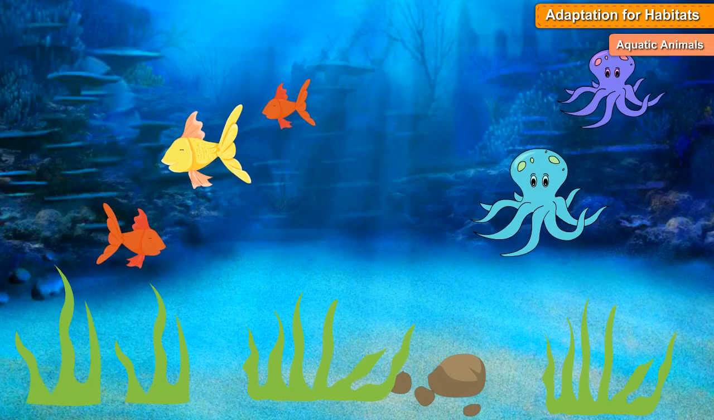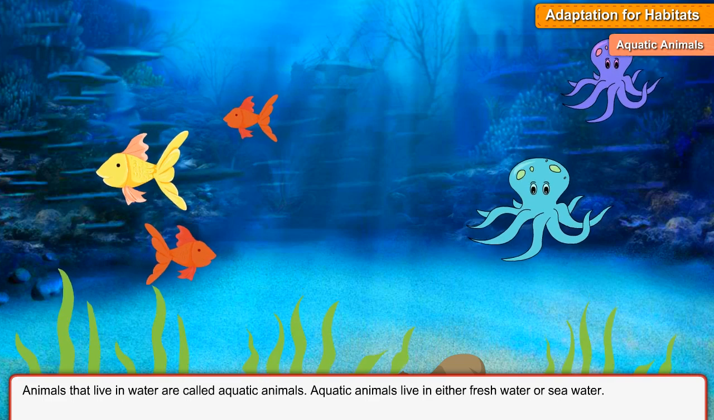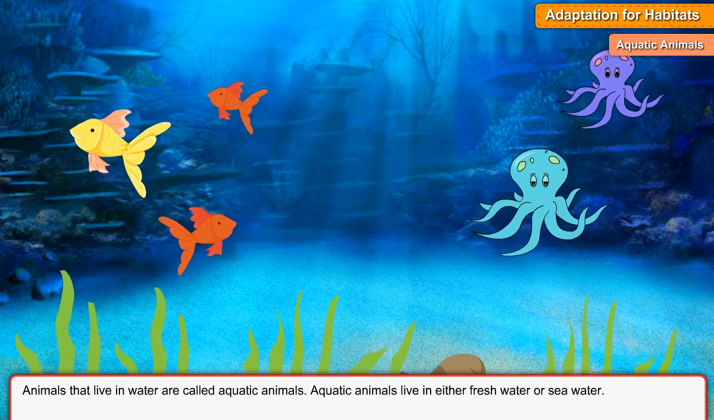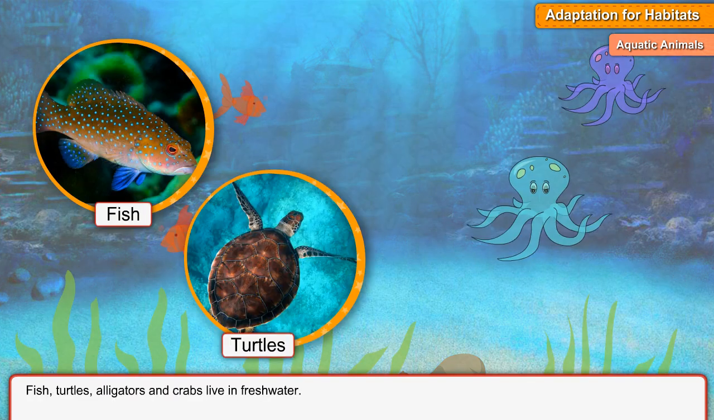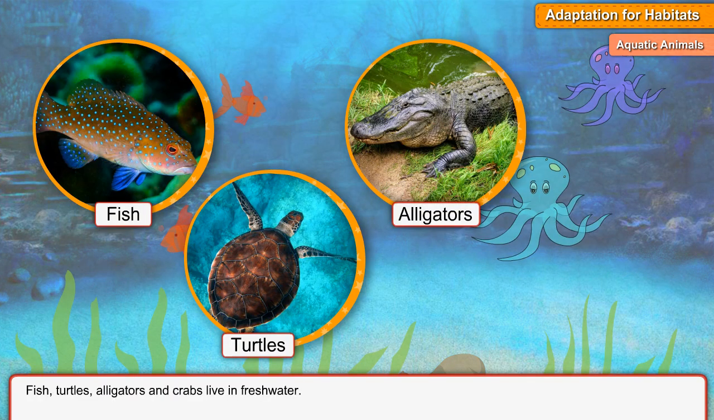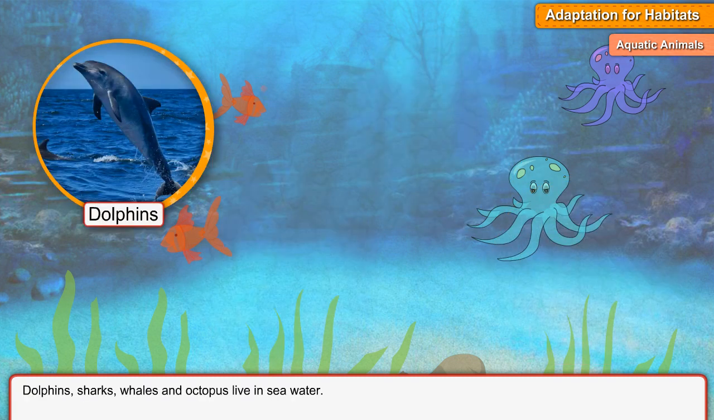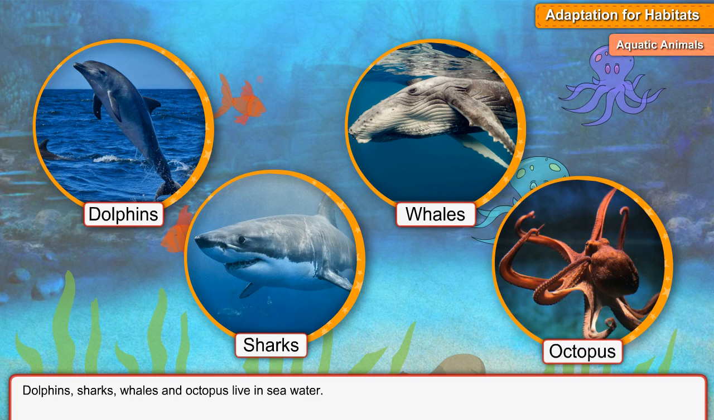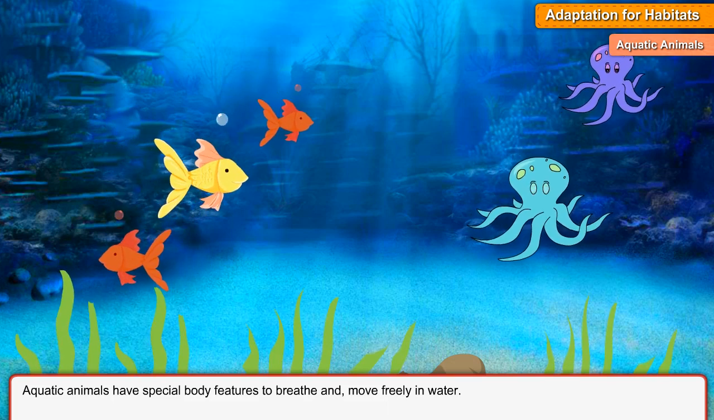Aquatic animals. Animals that live in water are called aquatic animals. Aquatic animals live in either fresh water or seawater. Fish, turtles, alligators, and crabs live in fresh water. Dolphins, sharks, whales, and octopus live in seawater. Aquatic animals have special body features to breathe and move freely in water.